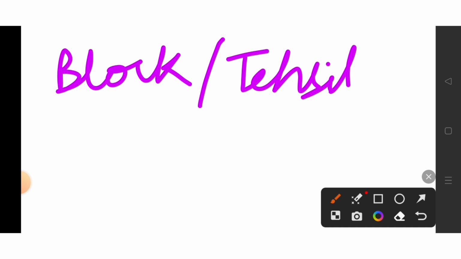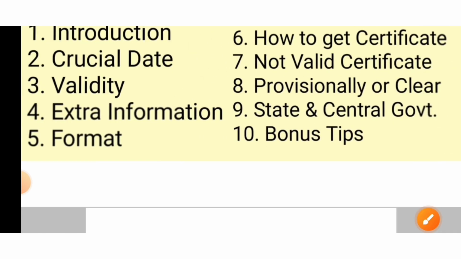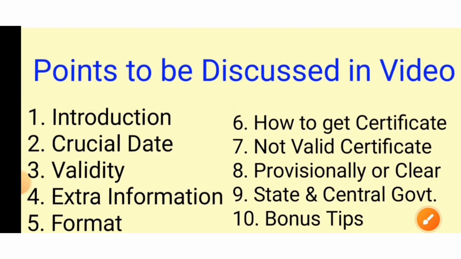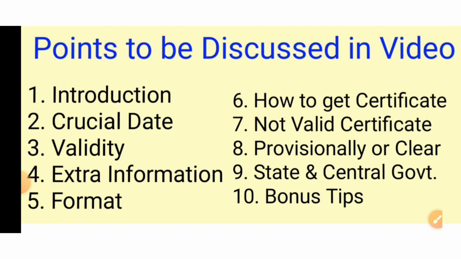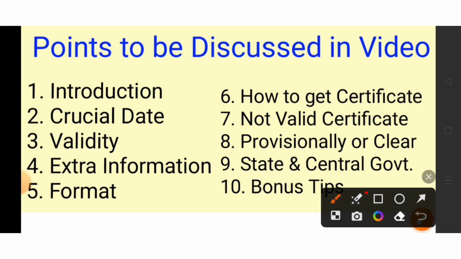For example, if you belong to Maharashtra, then type EWS certificate in Maharashtra, and you can get a few videos on YouTube or Google showing the full procedure. You might get some information from there also. So you can apply online or offline, and then you can get the certificate.